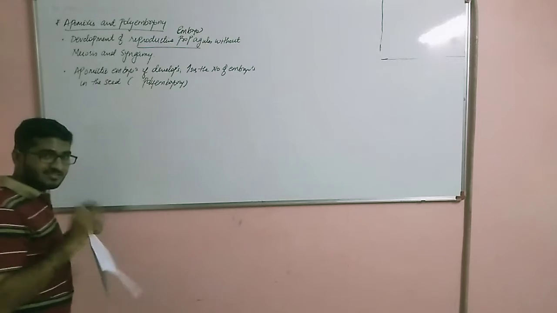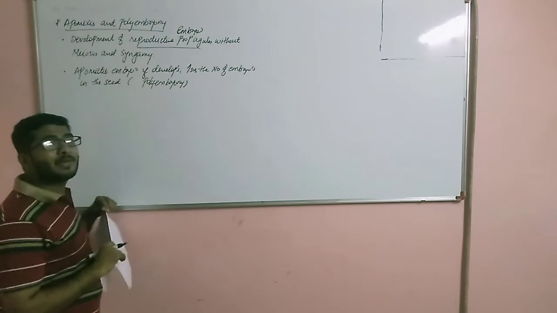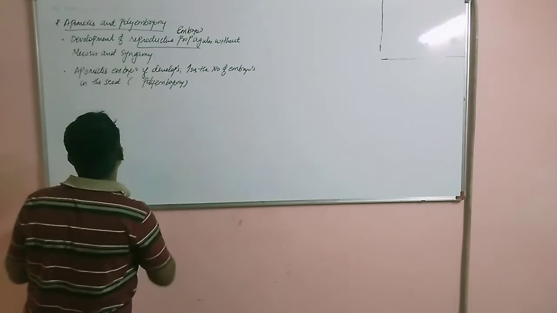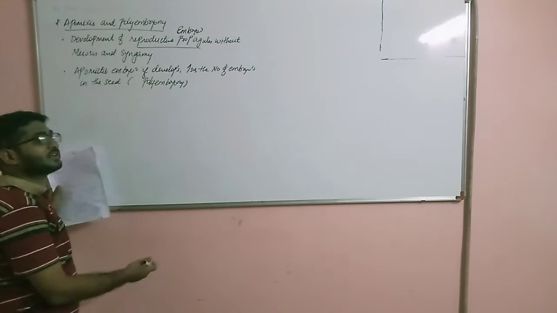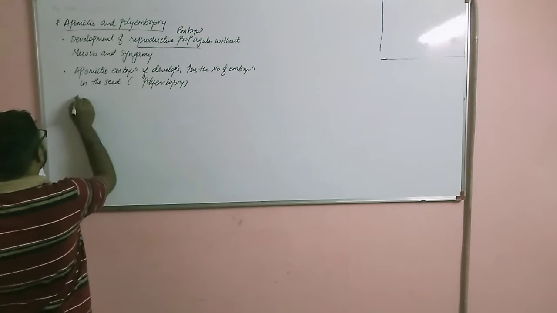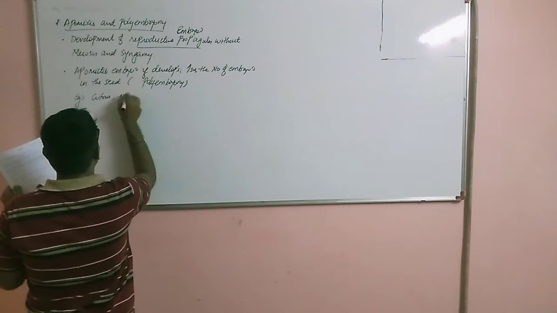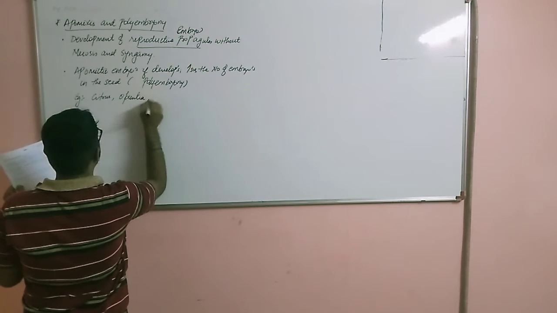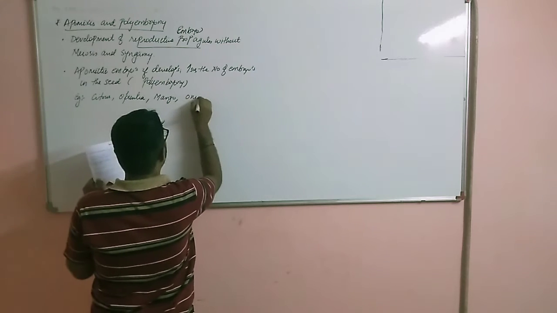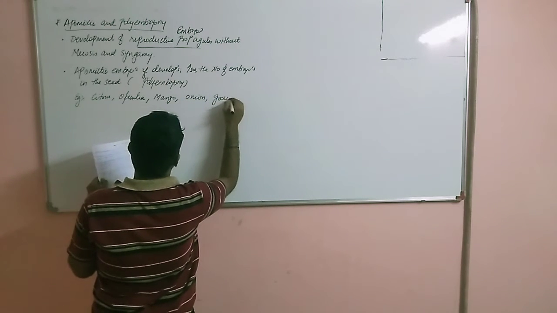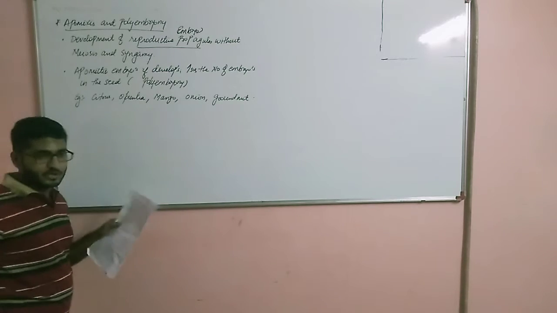So there will be one fertilized embryo and one that would be developed by apomixis. So polyembryony is basically occurrence of more than one embryo in the seed. Examples include citrus fruits, Opuntia, mango, onion, and groundnut as the best example of this polyembryony.